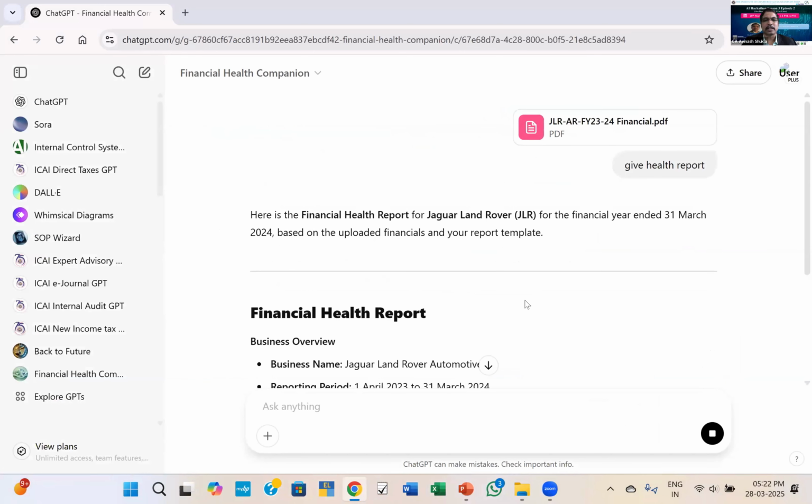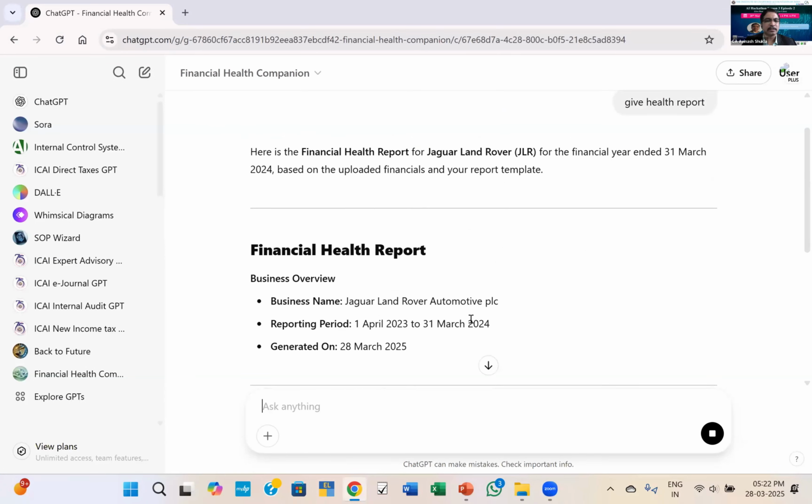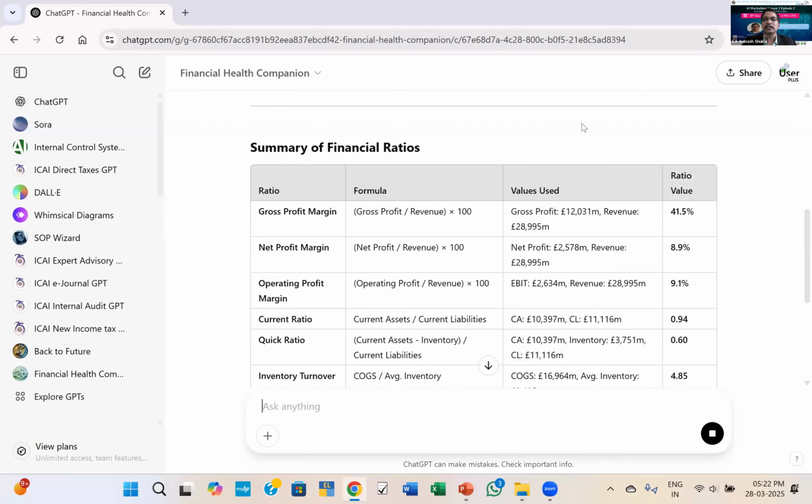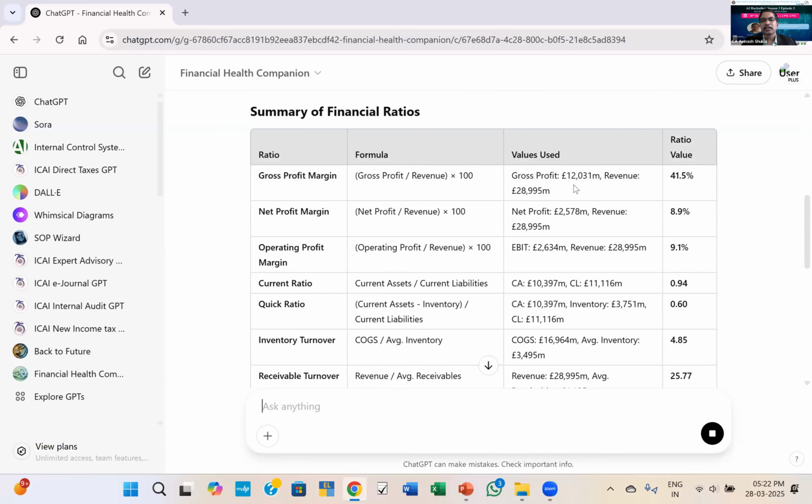So it will extract the name, the data, the period, and the date on which the report is generated. This is the format which I have given. Since the figures are in pounds, it has picked up that same symbol. Further, it has been asked to give the formula as well as the values used in the formula, so that the user has access to whatever figures have been picked, because since it is a generative AI picking up from a PDF, there is a possibility of it picking up some wrong figure.